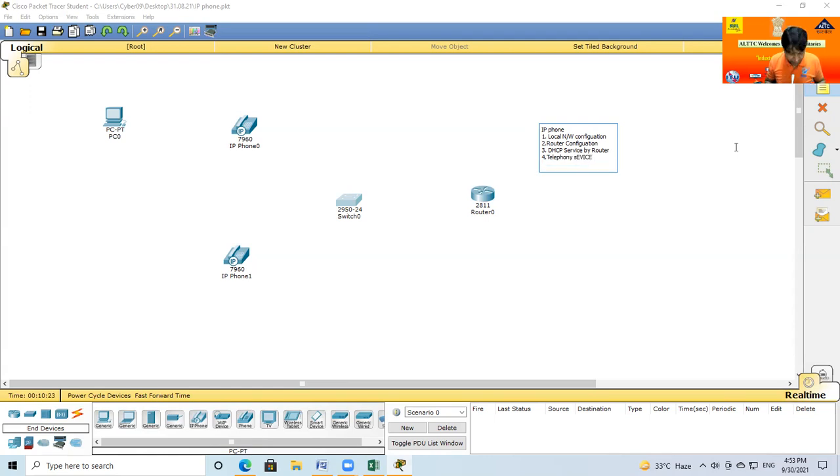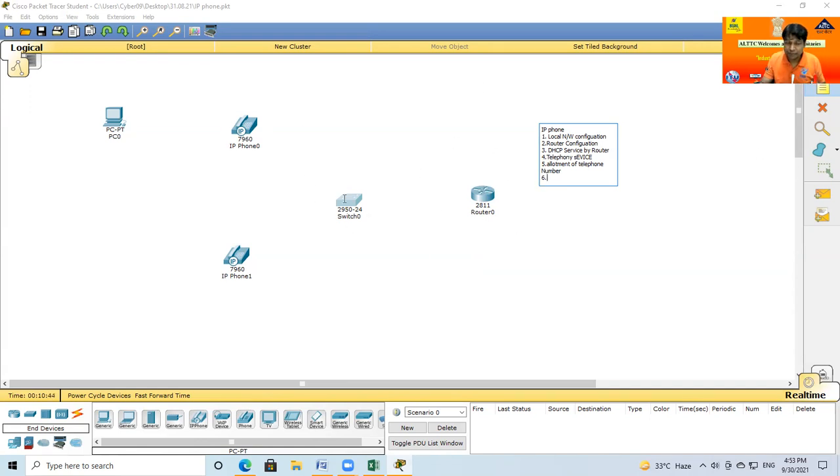Next is the allotment of telephone numbers. All this configuration is done in the router.